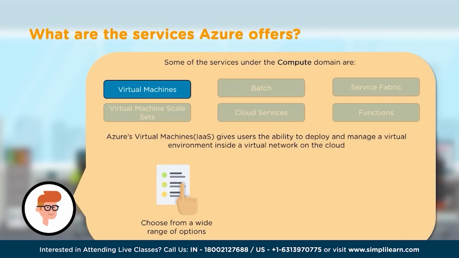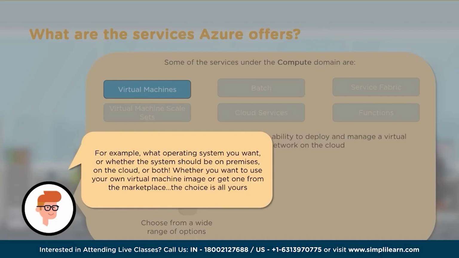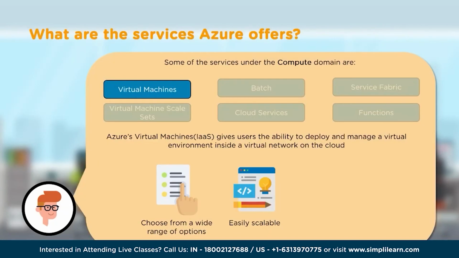We can always choose from a very wide range of compute options. For example, we have an option to choose the operating system. We have the option to choose whether the system should be on-premises or in the cloud, or whether we want to maintain the environment both on-premises and in the cloud. We have the option of choosing the operating system, whether we want to use our own operating system with some software attached to it, or whether we want to buy the operating system from the cloud, from Azure Marketplace.